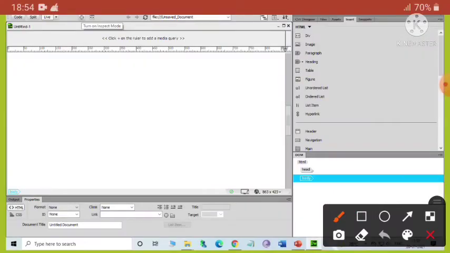Okay, now next one is the title field. So the title field actually displays the page title, which is text that appears at the top of the browser window when a page is displayed. Okay, so the title page text also identifies the page when bookmarked. So here the text is untitled 1.